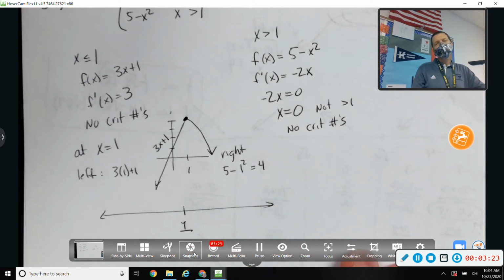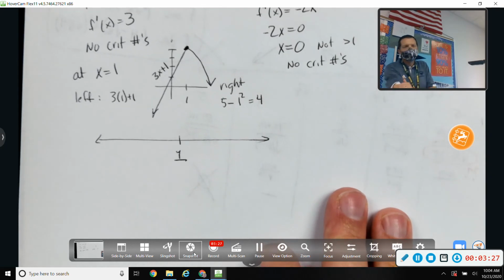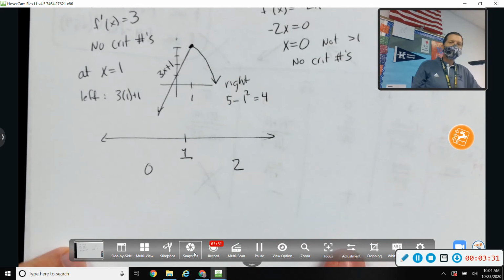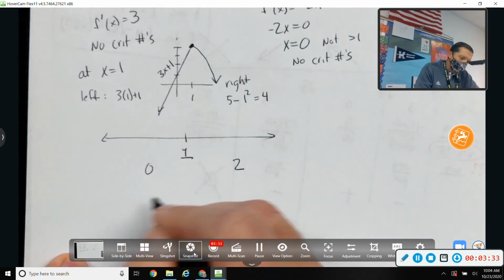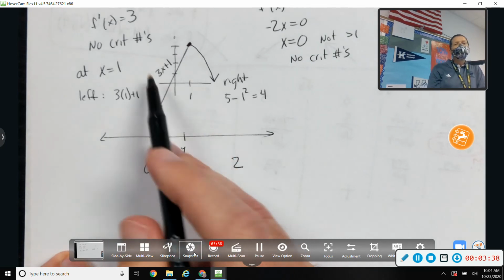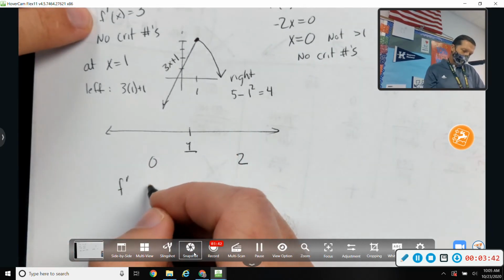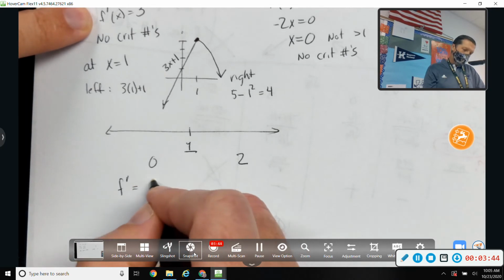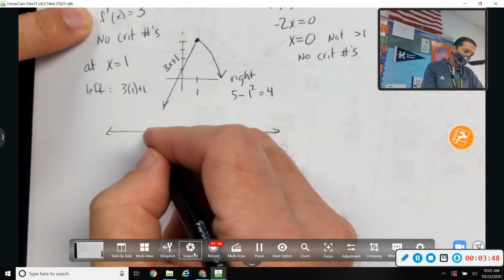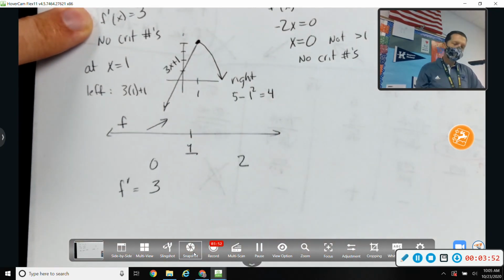So let's do the number line thing with x equals 1, because that's the only potential problem child there is. Check 0 and 2. By the way, now I'm going to calculus show what I already know based on my graph. F prime is equal to 3 when I'm less than 1. It doesn't matter what it is, so it's increasing. F is increasing when x is less than 1.